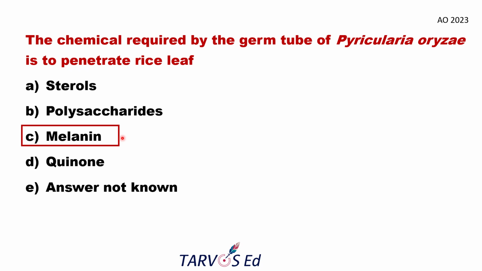So when we destroy the melanin biosynthesis, the pathogen cannot penetrate and cause the infection. Due to this only, melanin biosynthesis inhibitor fungicides were developed, because Pyricularia oryzae requires melanin for its infection process.